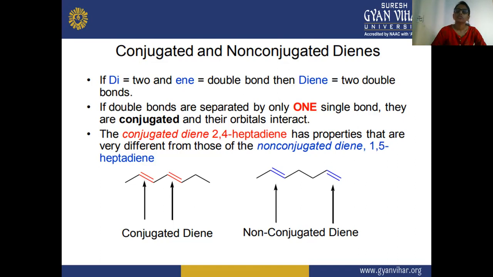Conjugated dienes such as 2,4-heptadiene have properties that are very different from those of non-conjugated dienes. Here you can see the double bonds in alternate positions, which is the conjugated diene, and the non-conjugated diene has more than one single bond between them.